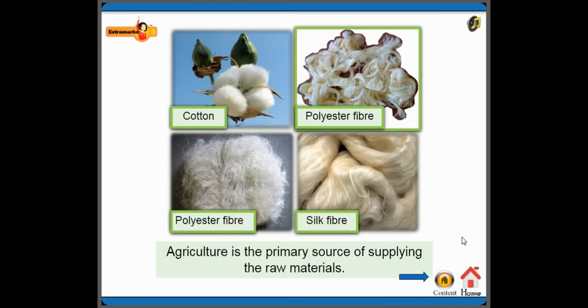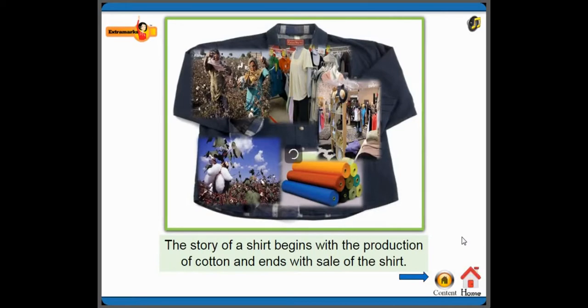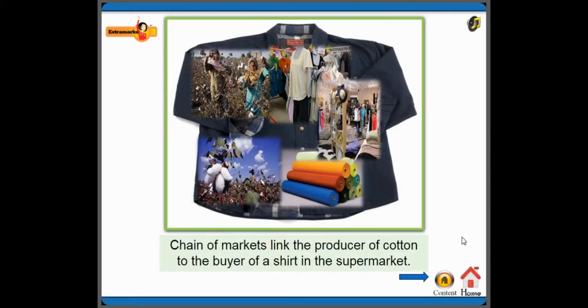See here the process and the raw material of the clothes. The first one, cotton, polyester fiber, and silk fiber, isn't it? Yes. Agriculture is the primary source of supplying the raw material. So agriculture comes under the primary sector, isn't it? Yes. And see, the story of a shirt begins with the production of cotton and ends with the sale of the shirt. The chain of markets links the producer of cotton to the buyer of a shirt in the supermarket.